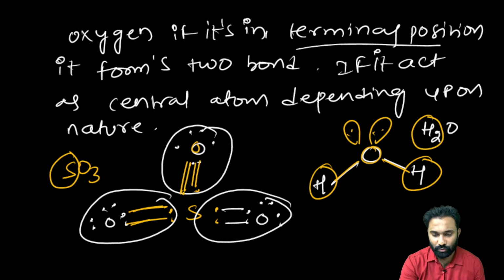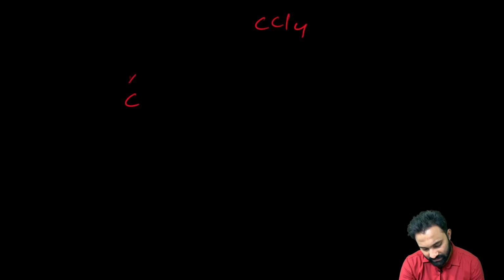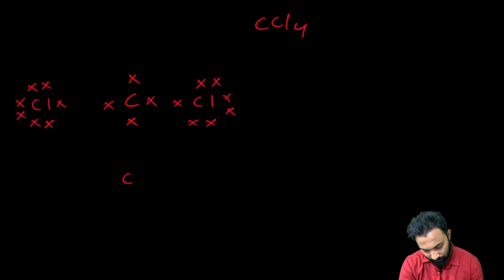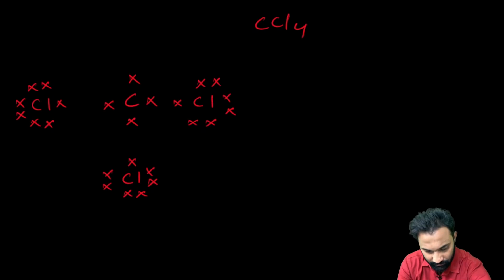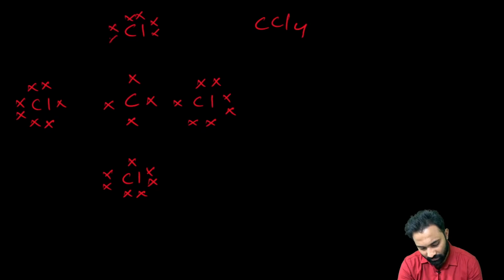Now we'll see some Lewis dot structures of some compounds. The best example for you is CCl4. Carbon has 4 valency electrons. Now each chlorine, to complete its octet, requires how many electrons? 1 electron. Each chlorine requires 1 electron to complete its octet.